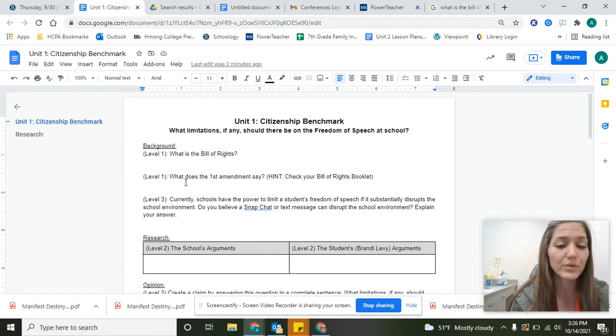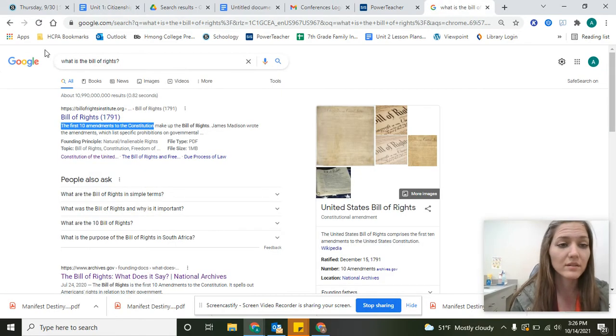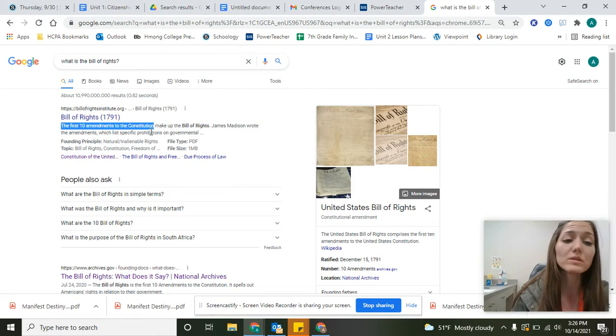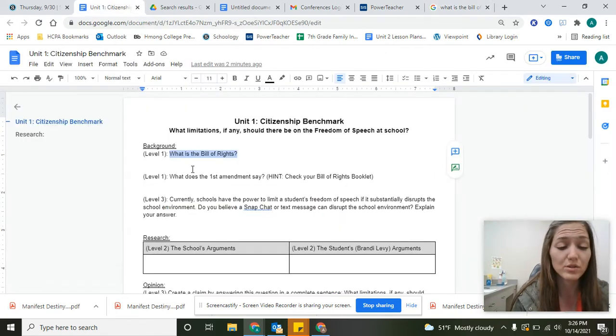Start by filling in those 3 background questions. The first 2 are level 1 questions, which means the answers are easily found on Google. So if you forgot what the Bill of Rights is, you could type that in to Google on a separate tab and Google will tell you the answer. You could copy and paste those answers into your document for those level 1 questions.